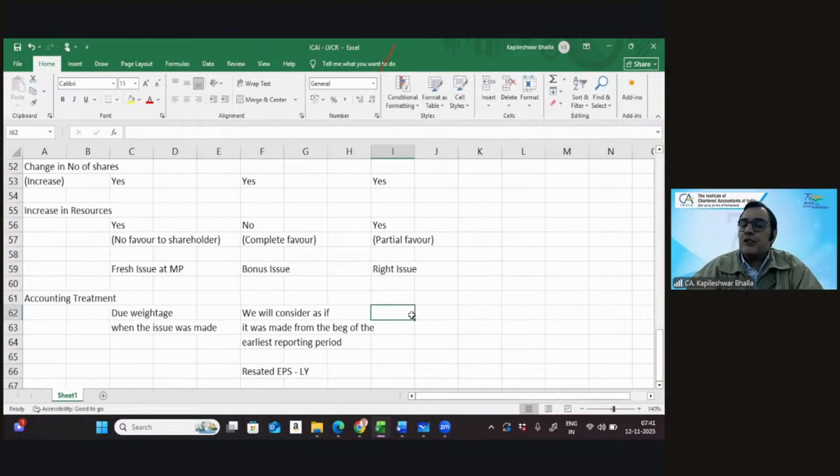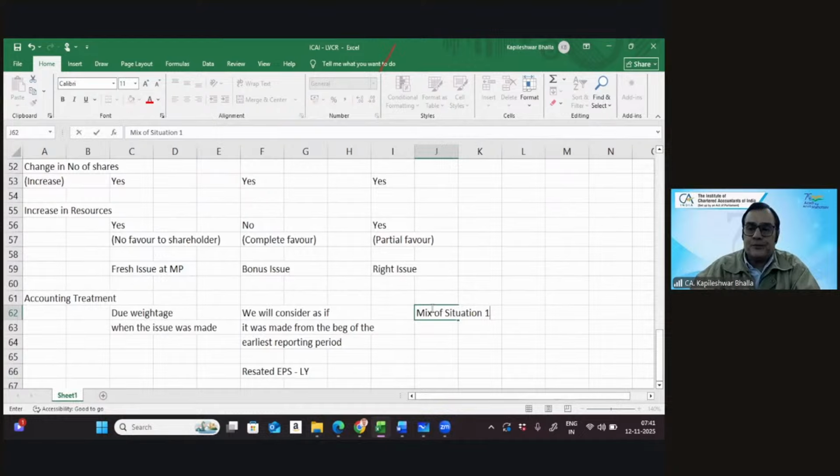And when it is a case of a right issue, we can say it is a mix of situation 1 and 2, and I will split the portion.